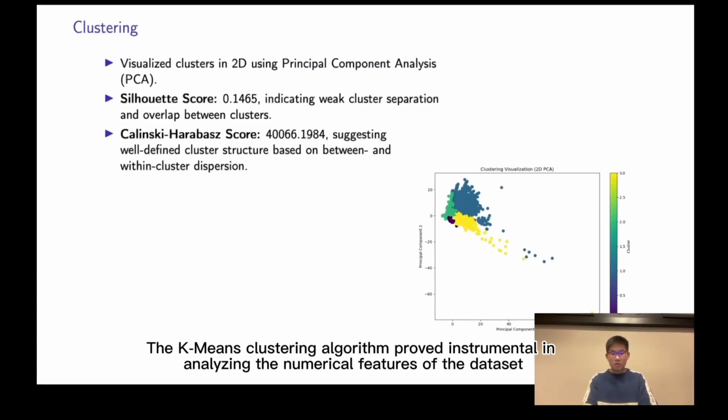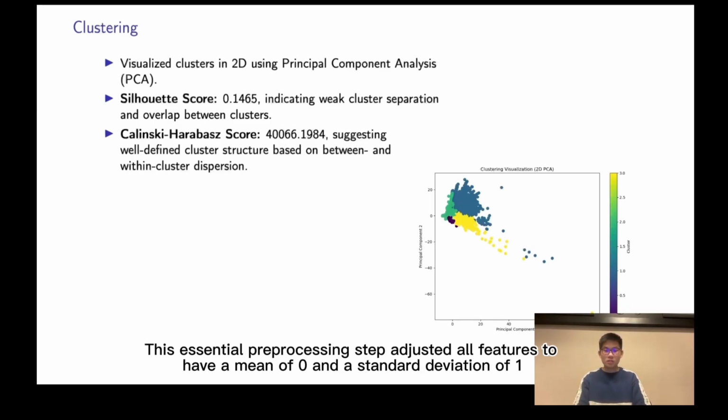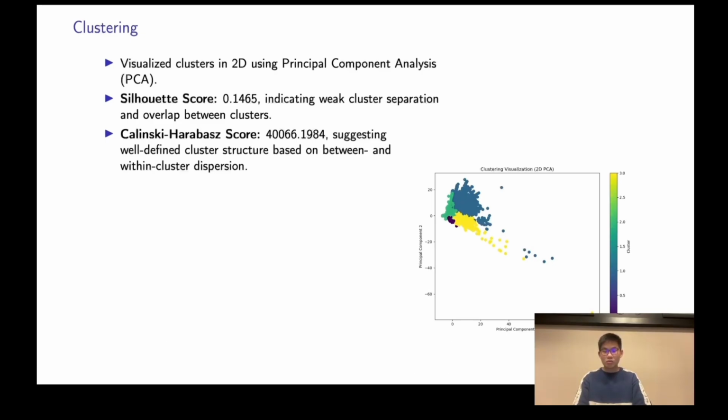The k-means clustering algorithm was instrumental in analyzing the numerical features of the dataset, which were meticulously normalized using standard scaler to ensure a uniform scale across variables. This essential preprocessing step adjusts all features to have a mean of 0 and a standard deviation of 1, which can enhance the algorithm's ability to accurately group the data.